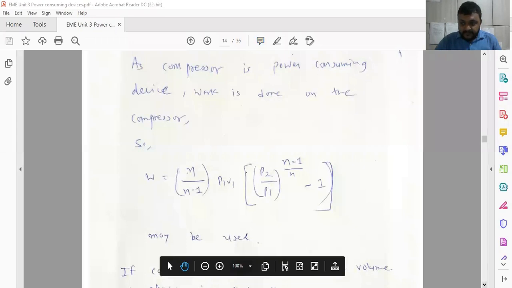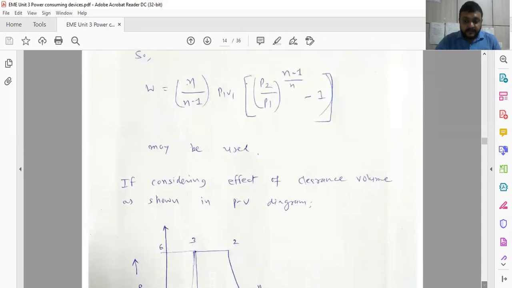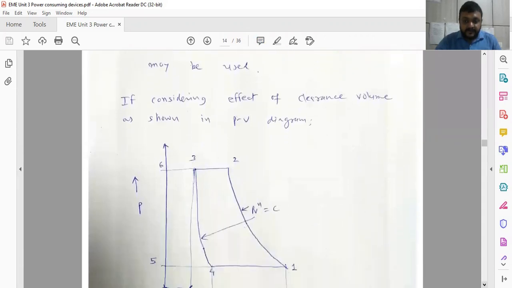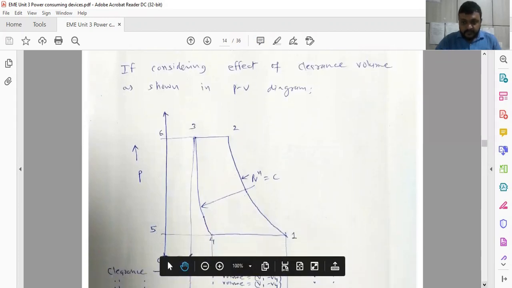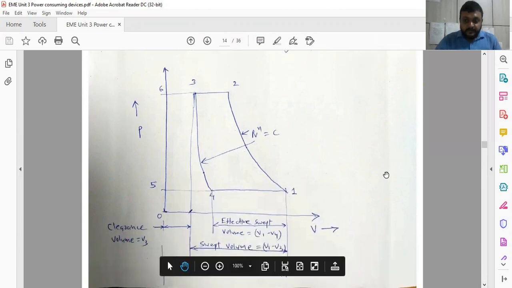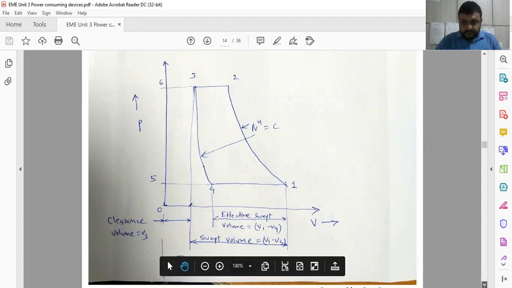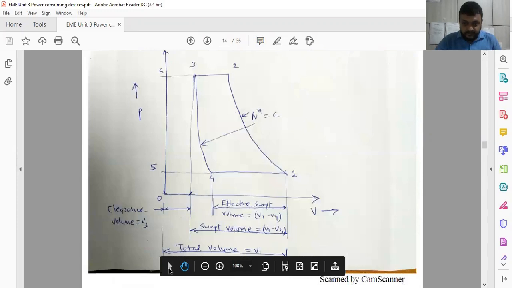Now we are considering the effect of clearance volume as shown in the PV diagram. So the PV diagram is already there. From process 1 to 3 and 4, you have to see this figure so you can easily understand the process. Here I will show you how to see this.